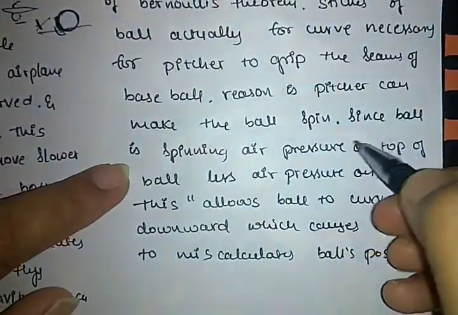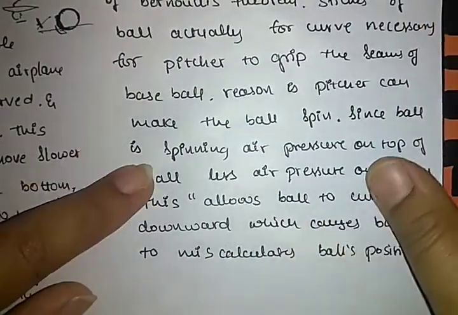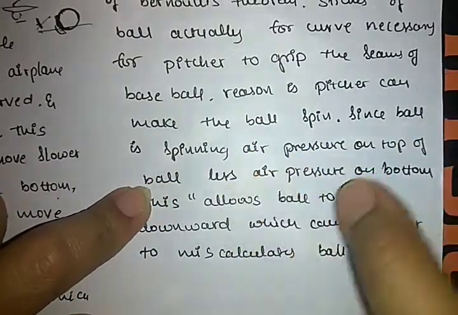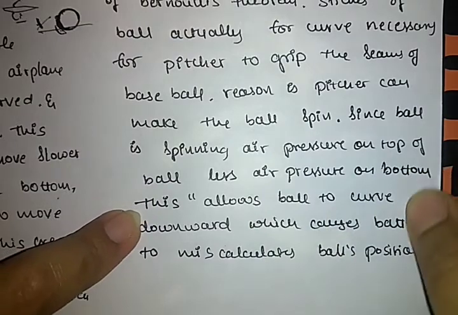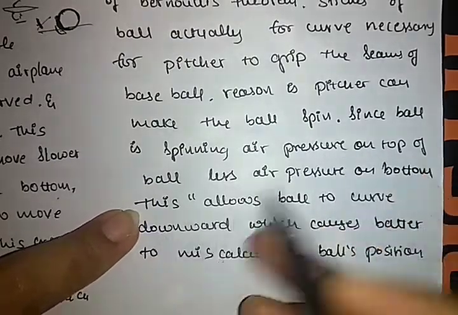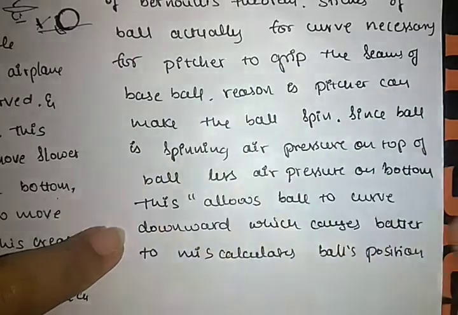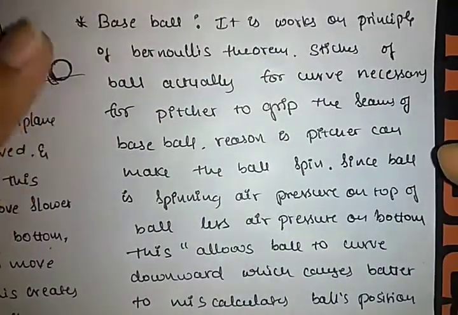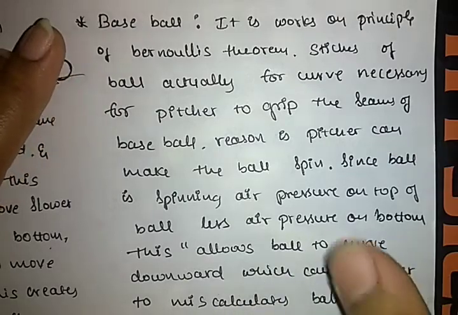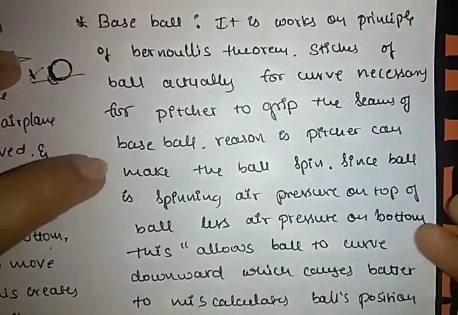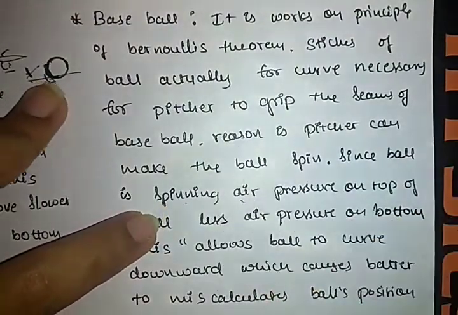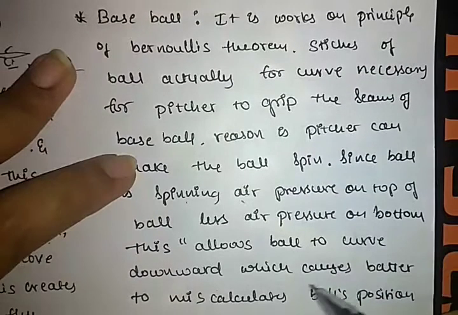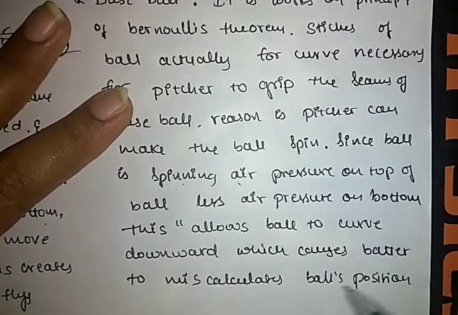How the spinning in the air works: since the ball is spinning in the air, the air pressure on the top of the ball is less and the air pressure on the bottom is more, so the spinning allows the ball to curve downward, which causes the batter to miscalculate the ball's position. Just know the concept. The baseball works on the principle of Bernoulli's theorem, and when it is thrown in the air it spins. This spinning ball curves downward, causing the batter to miscalculate the ball's position.